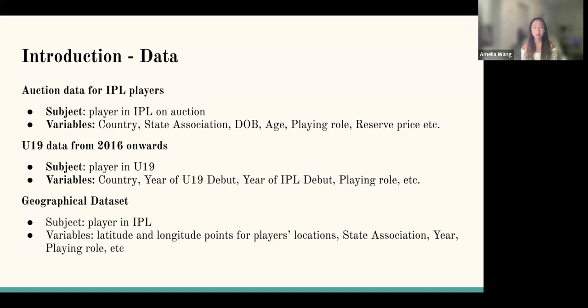And the second data that we use is the under 19 data from 2016 onwards, which is the public data that we got online from cricinfo.com. The subject includes the player and under 19, and the variables include country, year of under 19 debut, year of IPL debut, playing role, etc. While the last data set we include is the geographical data set, which has the subject of player in IPL. And the variables include latitude and longitude points for players' location, state association, year, playing role, etc.